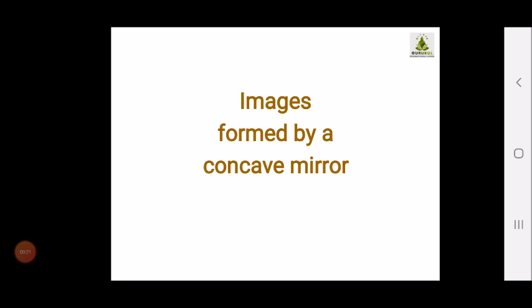In the light chapter we have first studied the types of mirror, plane mirror and spherical mirror. Then we have studied the difference between the plane mirror and the spherical mirror. Now we have studied certain criteria for reflection, and now we are studying how images are formed by a concave mirror.